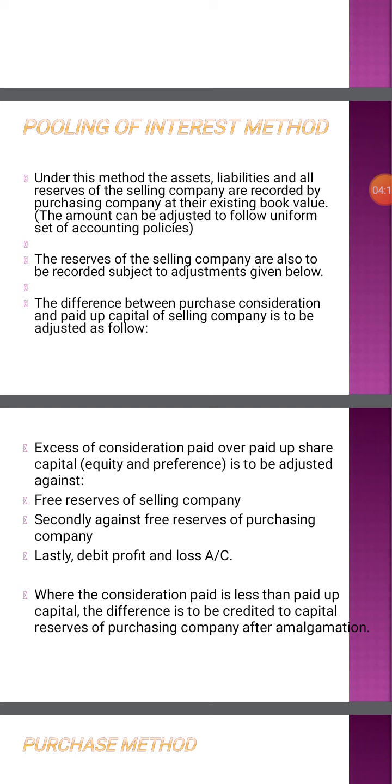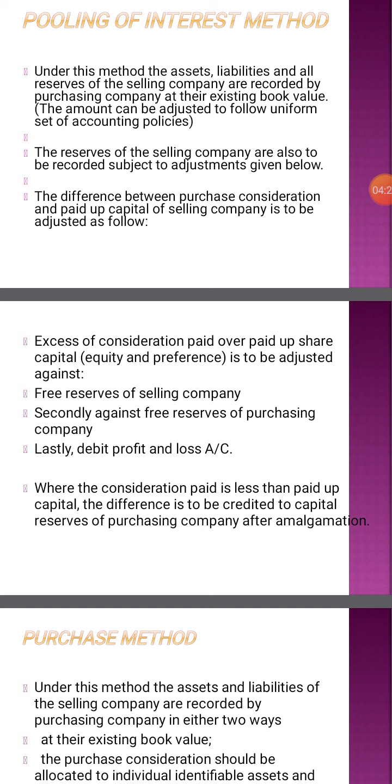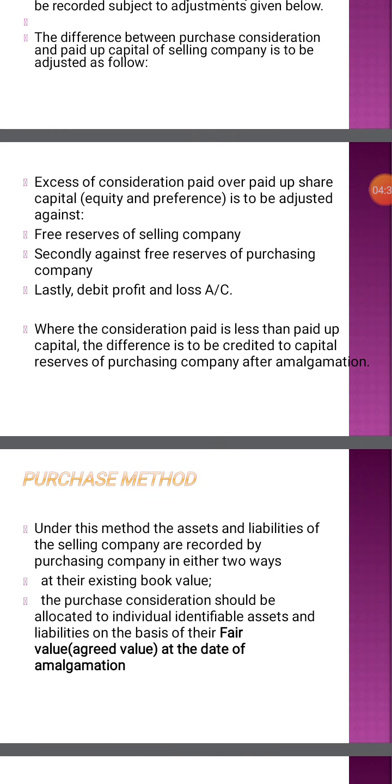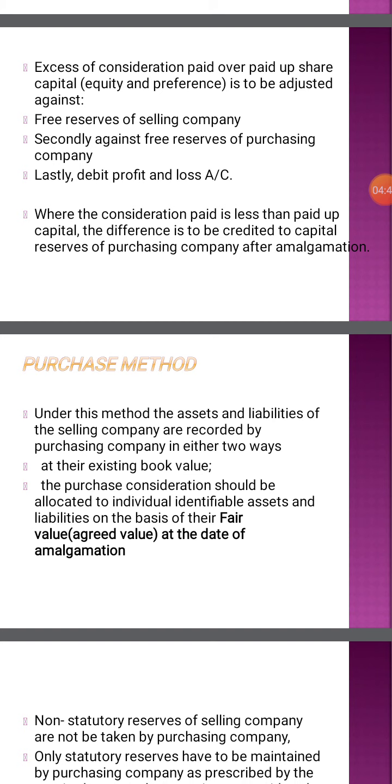The difference between purchase consideration and paid up capital of the selling company is to be adjusted as follows. Excess of consideration over paid up share capital is to be adjusted against free reserves of the selling company, secondly against the free reserves of the purchasing company, lastly debited to profit and loss account. Where the consideration is less than paid up capital, the difference is to be credited to capital reserve of the purchasing company after amalgamation.